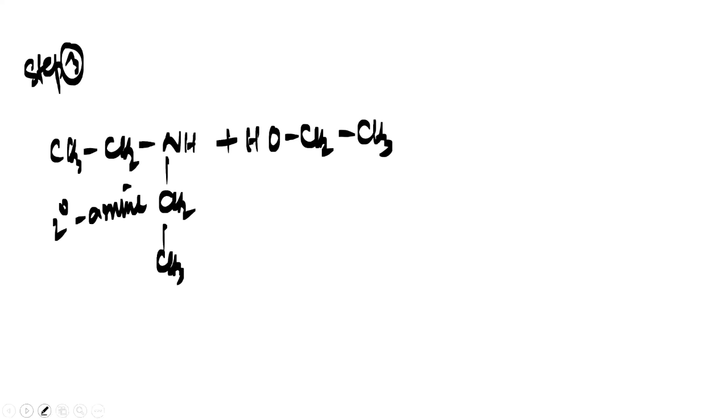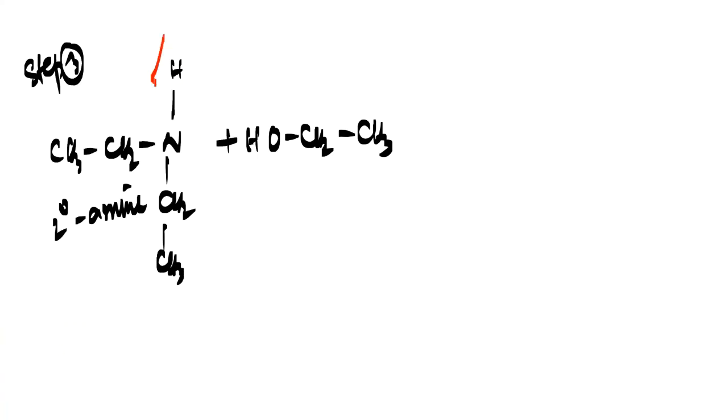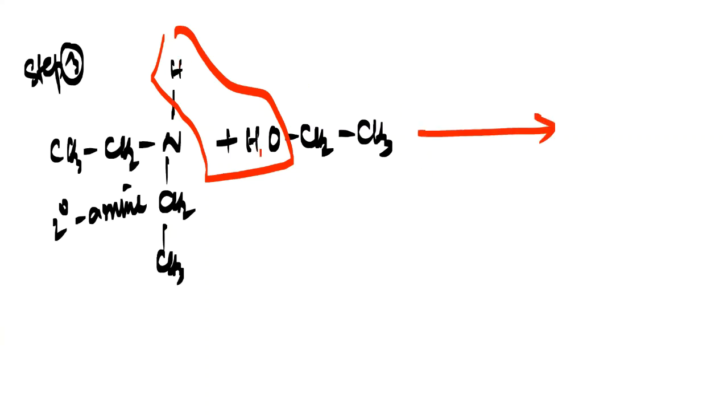This hydrogen which is present on the N, one hydrogen is present there. So let me take it out and write it in red color. So dear friends, one more hydrogen is remaining here, and this hydrogen will now be replaced. This hydrogen and this OH from the alcohol will be taken out. This H will be taken out and the OH from the alcohol will be taken out.